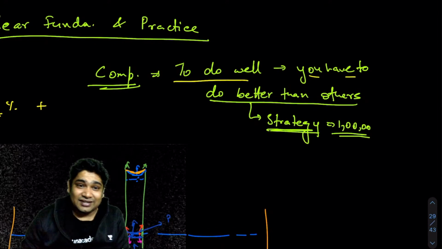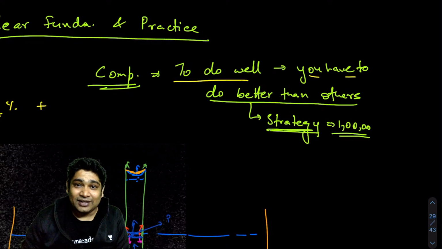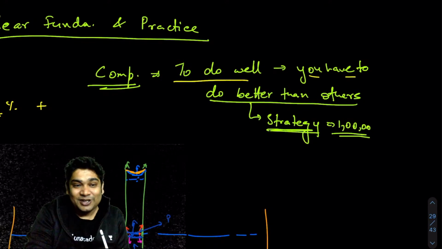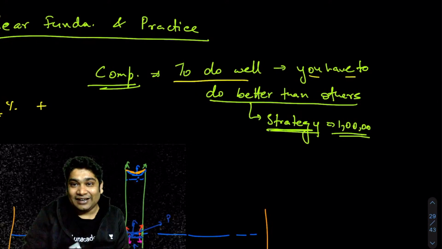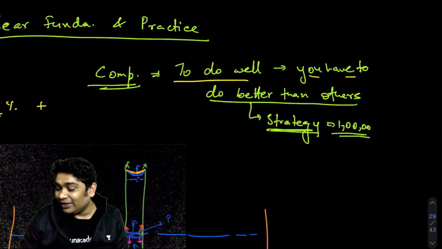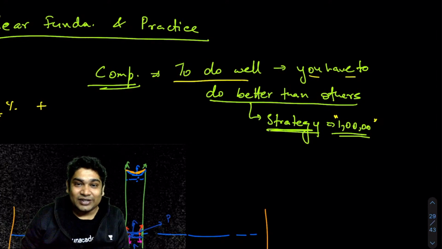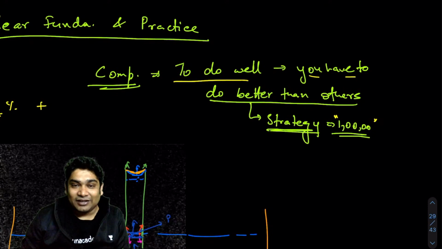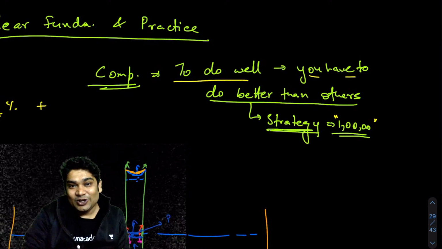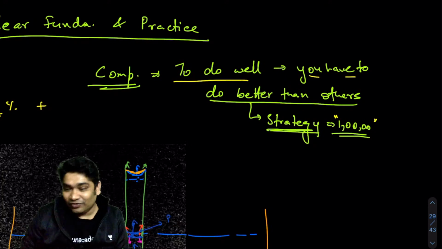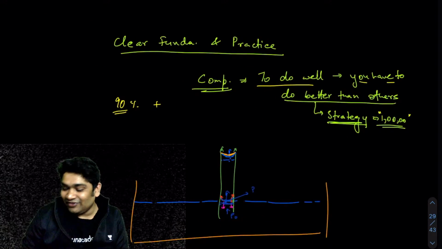So if there are so many strategy videos on YouTube, where people are claiming that if you follow this strategy, you will get a top 1000 rank, you follow this strategy, you'll get a top 100 rank, and lakhs of people are watching that, do you think that strategy will work? If 1 lakh people are trying to use that same strategy to get a top 100 rank, can 1 lakh people get top 100 ranks? No, of course not. So those things never work.